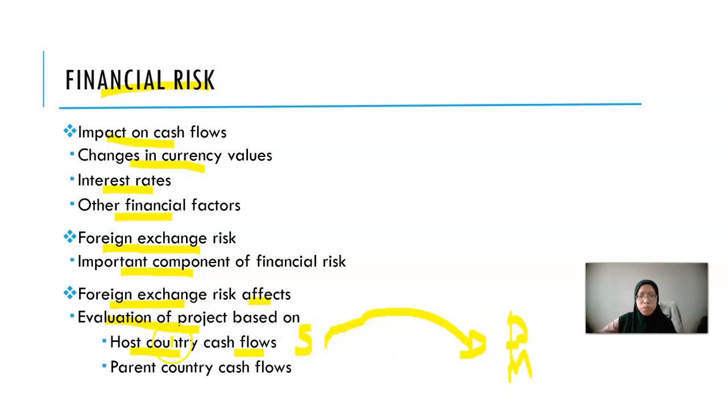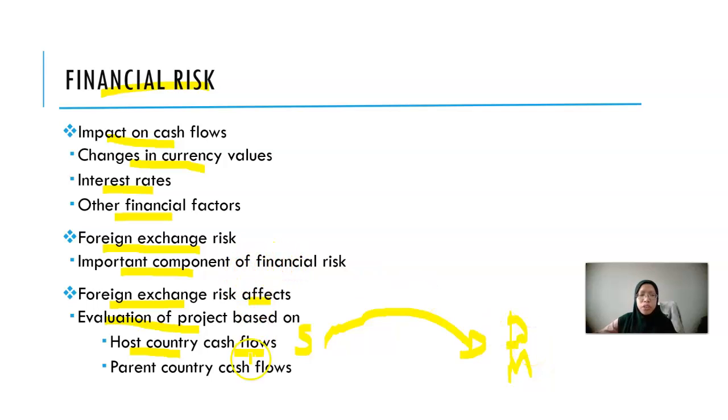So of course, with changes in the foreign exchange, the value of the money sent from the subsidiary in the host country to the parent will become lower.